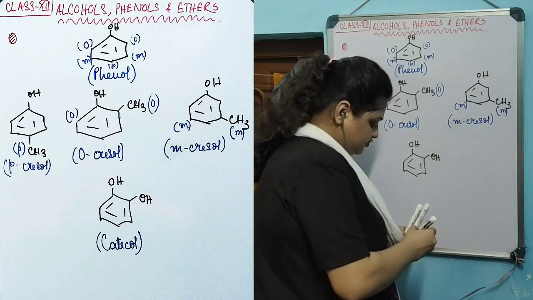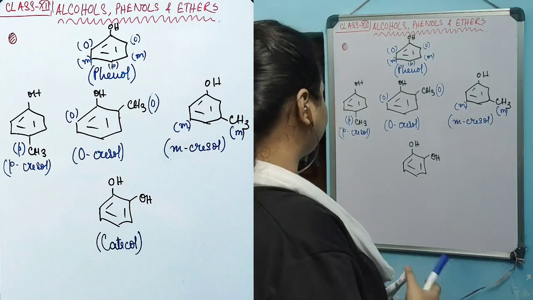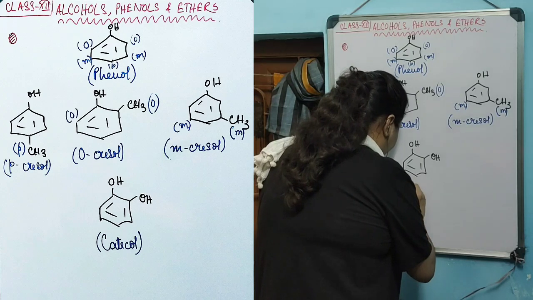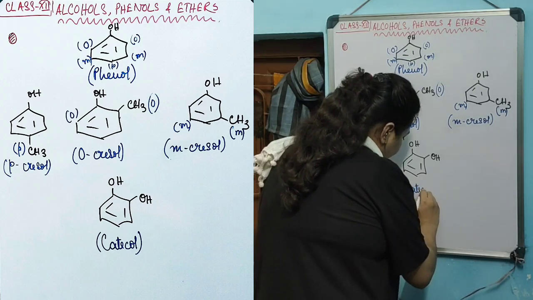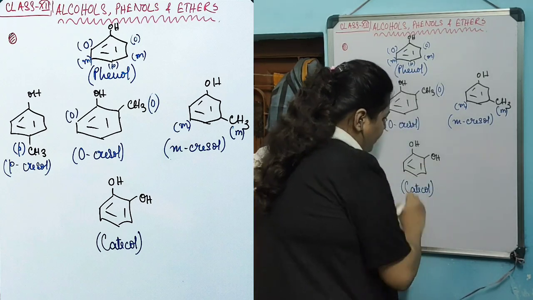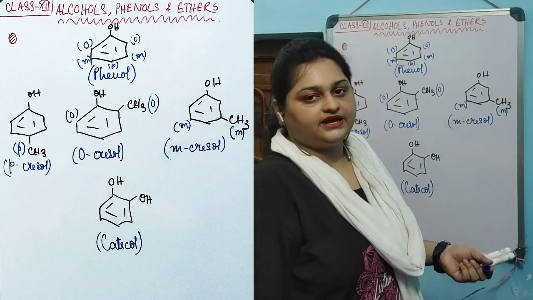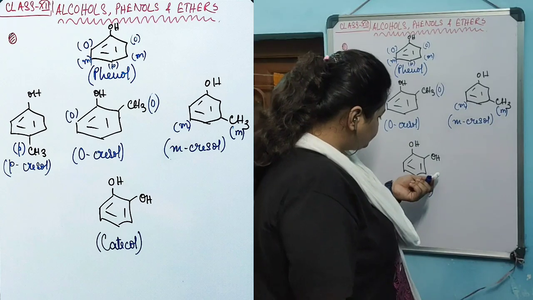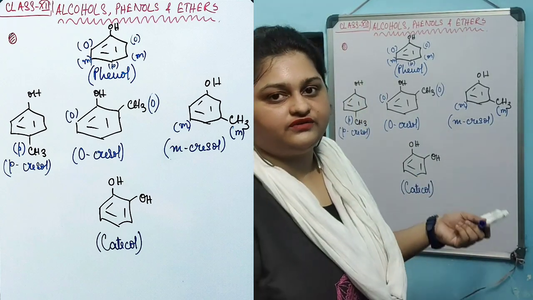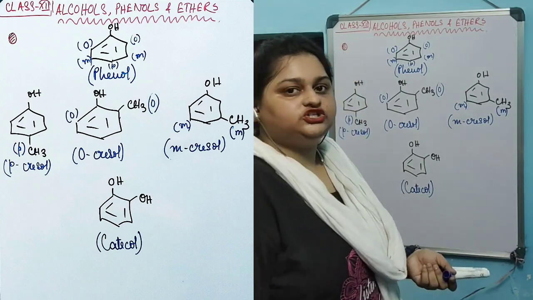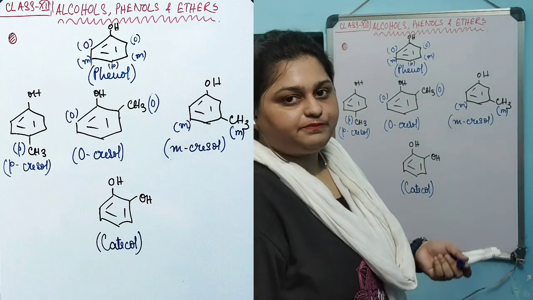Instead of a CH3 group, if another OH is substituted on this phenol compound, then this compound is known as catechol. Again, the hydroxyl group is placed at the ortho position, so you can call it orthodiol. If it was placed at the meta position, you could call it metadiol. If it was placed at the para position, we are going to call it paradiol.